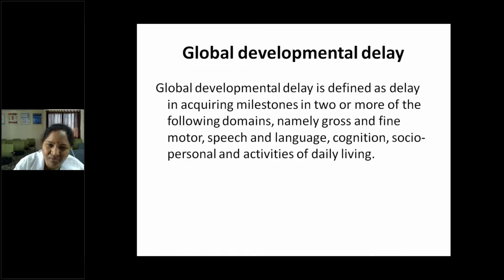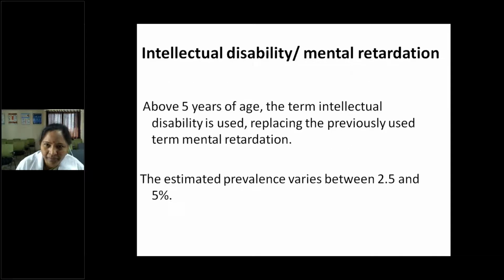Most cerebral palsy children will have GDD, that is delay in 2 or more of the domains. Domains, as all of you know from the developmental history, are gross motor milestones, fine motor, speech and language, cognitive, social, personal activities and daily activities. If 2 or more are affected, we call it GDD, commonly associated with cerebral palsy.